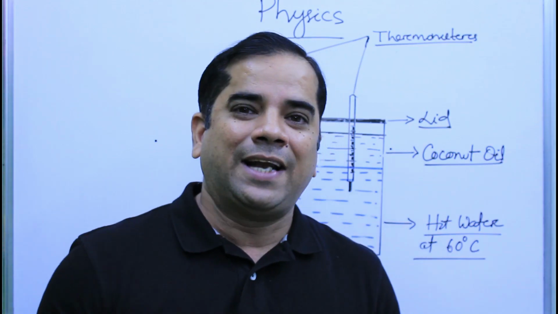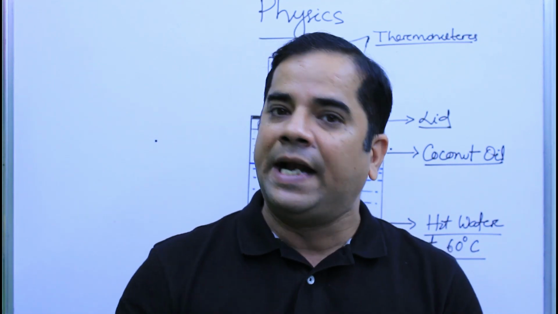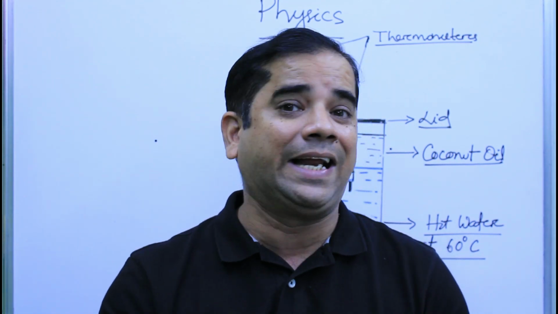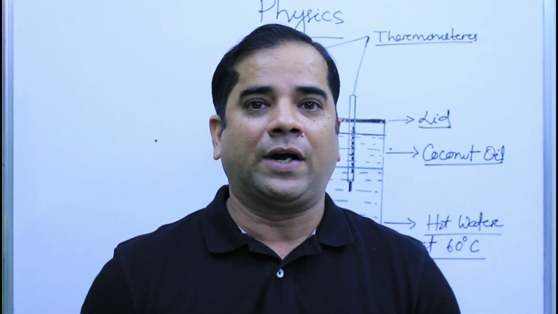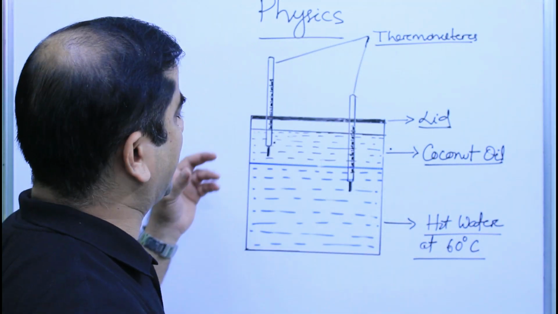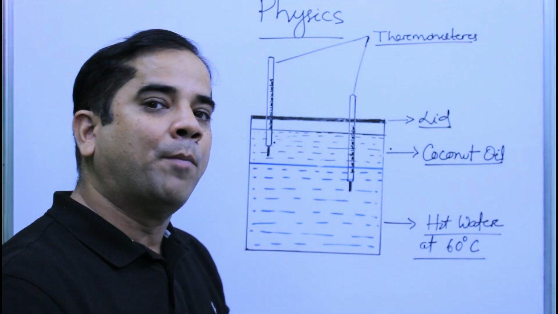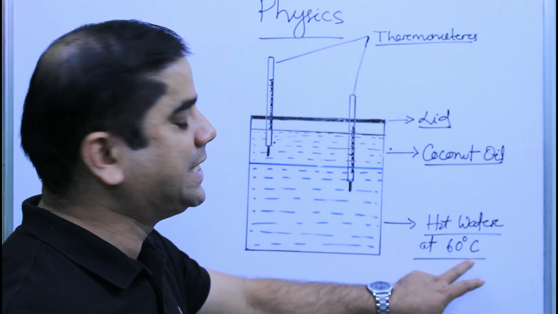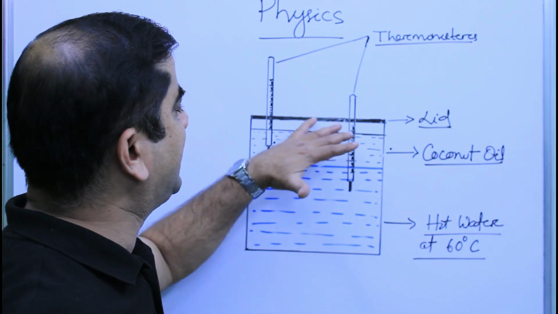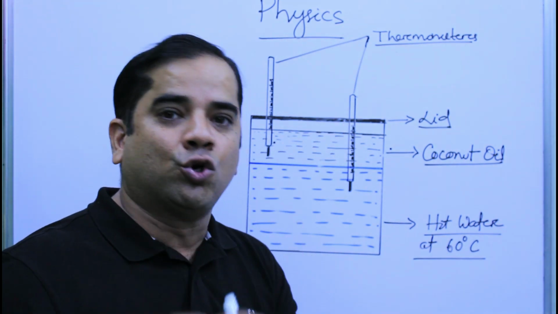Okay? Students, let us now discuss the relationship between heat energy, temperature and kinetic energy of the particles. For that we are going to discuss this activity. You need to take some water inside a container and boil it up to a temperature of 60 degrees Celsius. Okay? You need to cover it with a lid and make two holes.